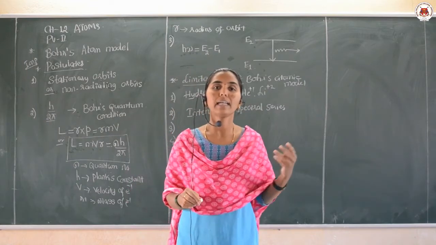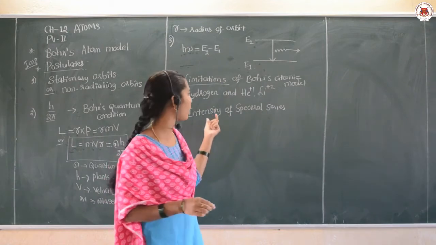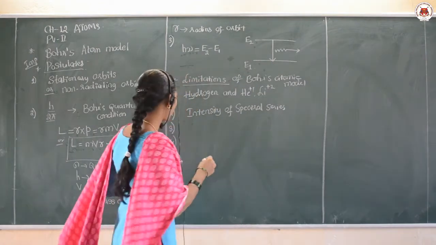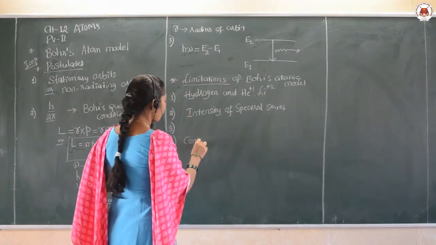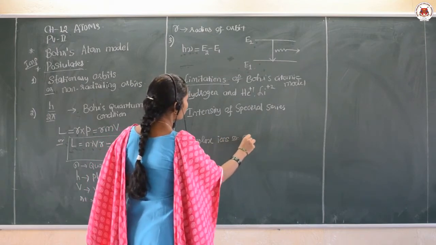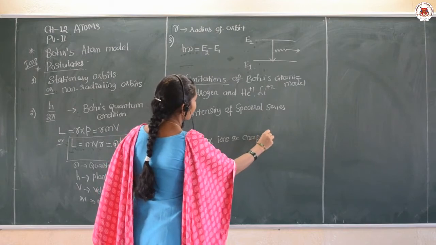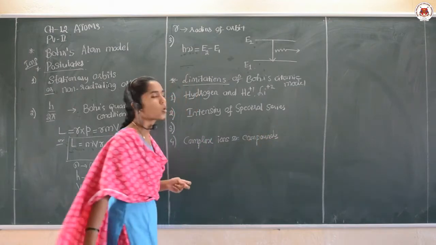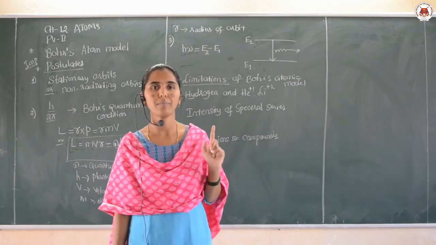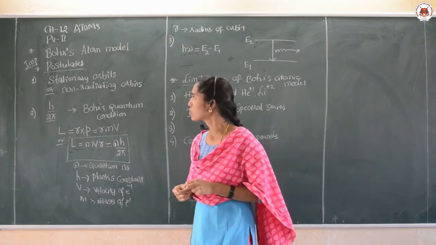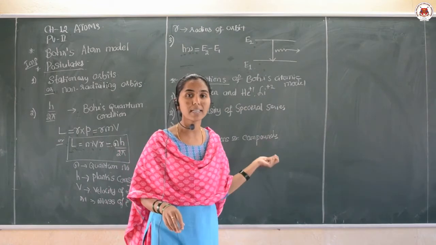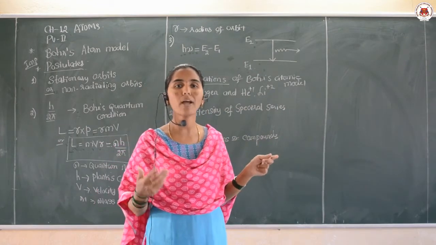That means it failed to explain the atomic model of complex ions and compounds. Am I clear, dear students? Yes. So these are the postulates and the limitations, and these limitations are also called drawbacks of the atomic model.